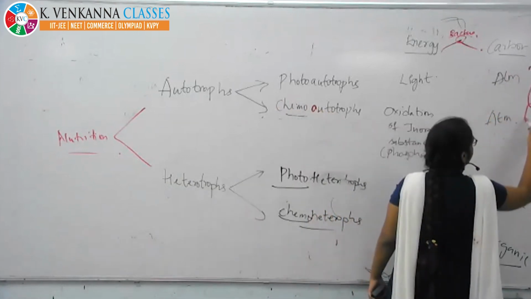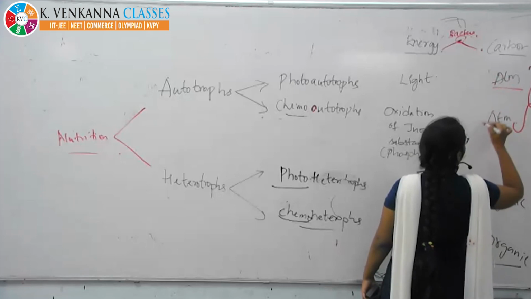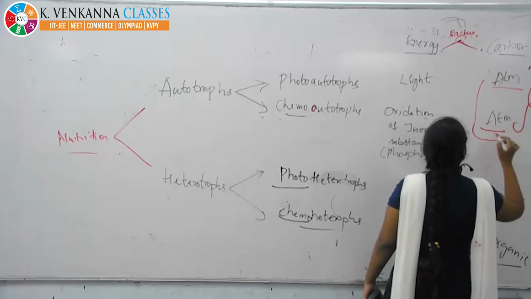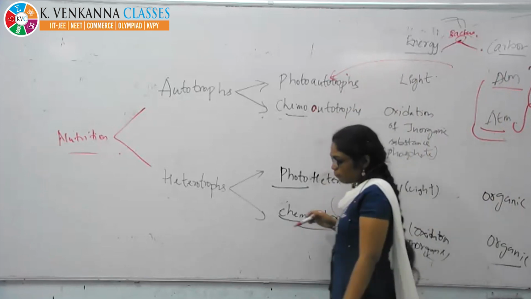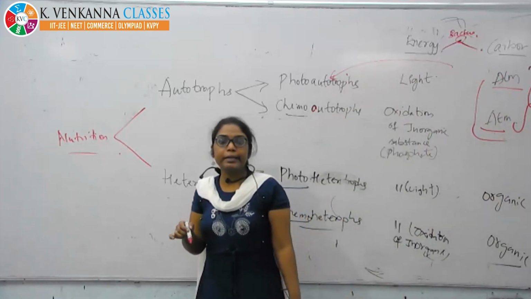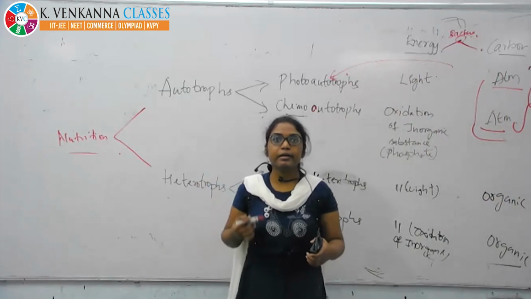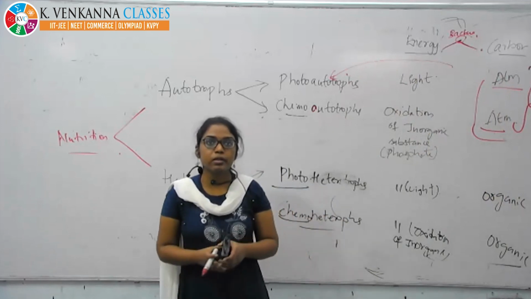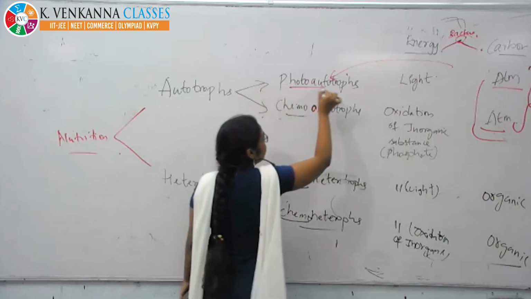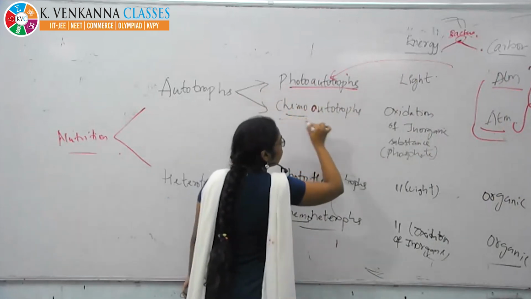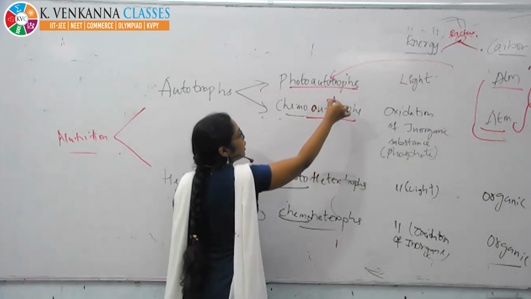They will take the carbon source from the atmosphere. That's why they are called autotrophs, because they can prepare their own food material.